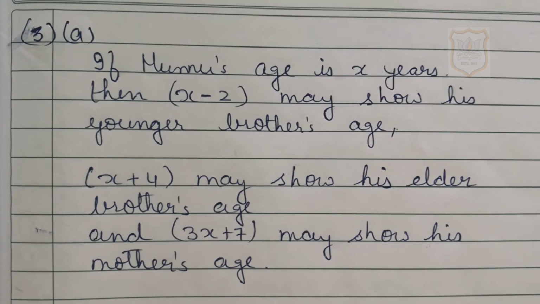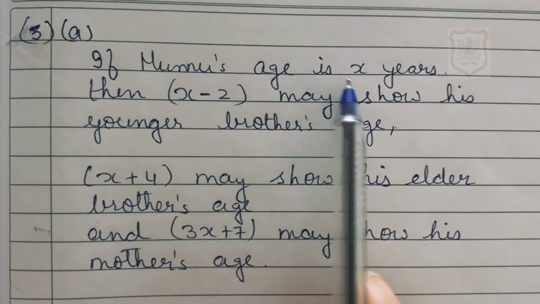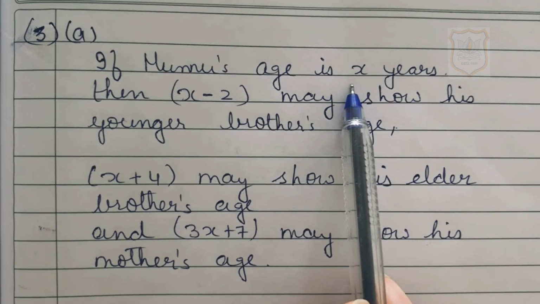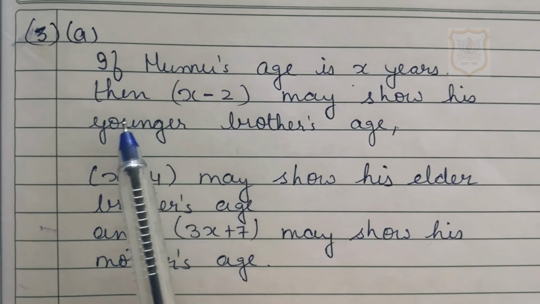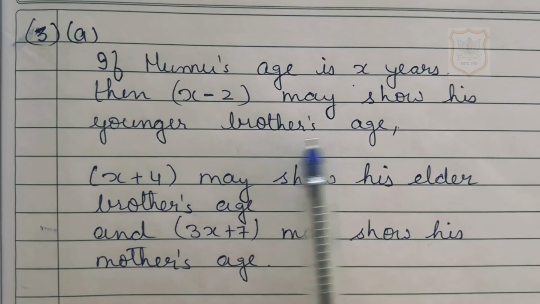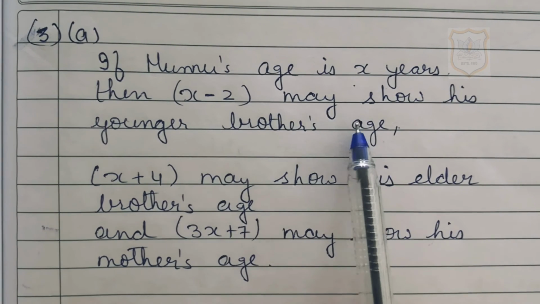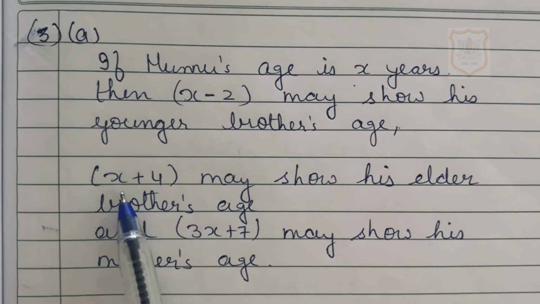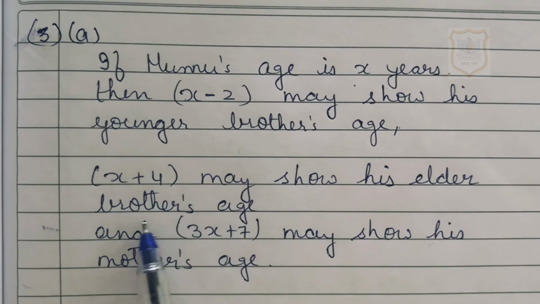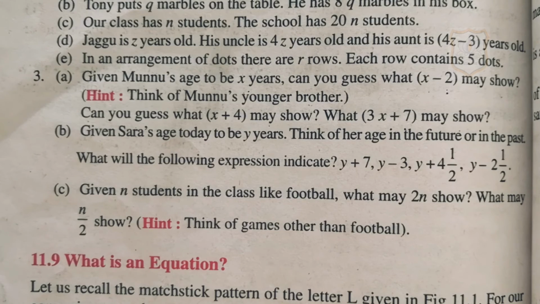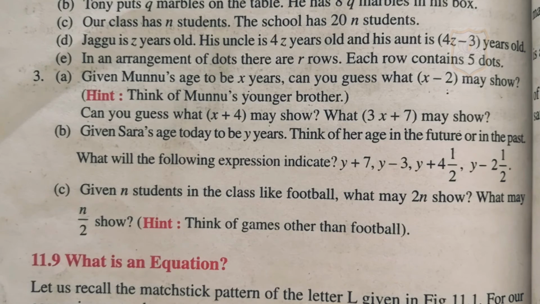Solution for A part of question number 3. If Munu's age is X years, then X minus 2 may show his younger brother's age, as the hint was given that we have to consider Munu's younger brother also. So X minus 2 will show the younger brother's age, X plus 4 may show his elder brother's age, and 3X plus 7 may show his mother's age. B part of question number 3 you have to do by yourself.